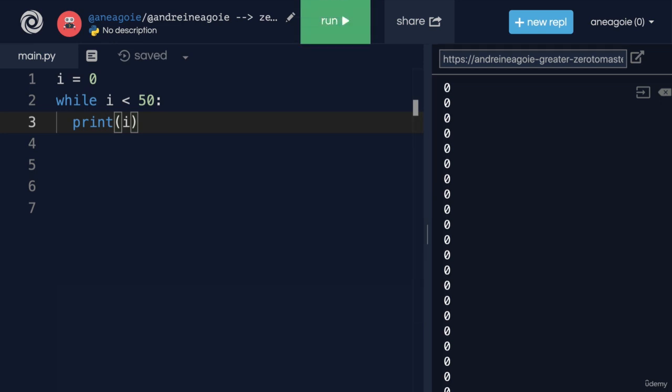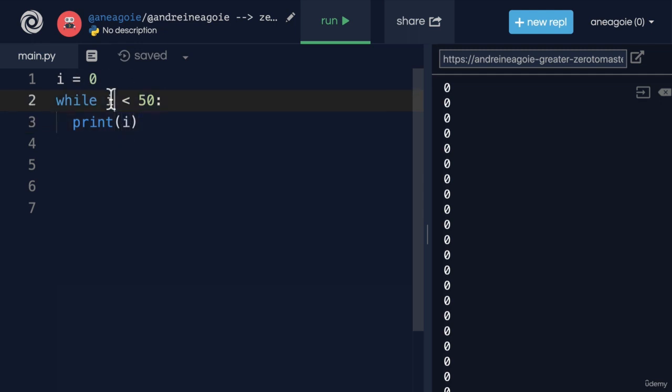As a matter of fact, I have to stop it, because what it was doing is looping, because if we look at the code, 0 is always going to be less than 50. So what happened was, while this was true, we printed i. And then the Python interpreter went back to line 2 and says, hey, is 0 still less than 50? Yep, okay, next line, print. Hey, is 0 still less than 50? Yep, okay, next line, print. And it kept going.